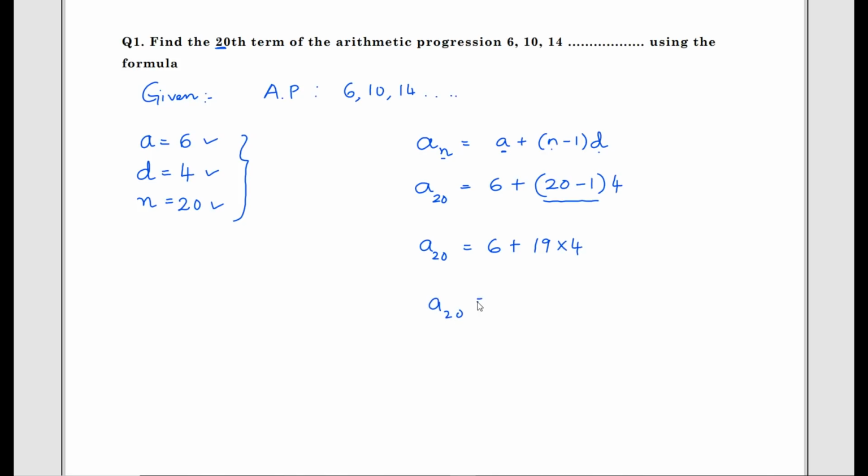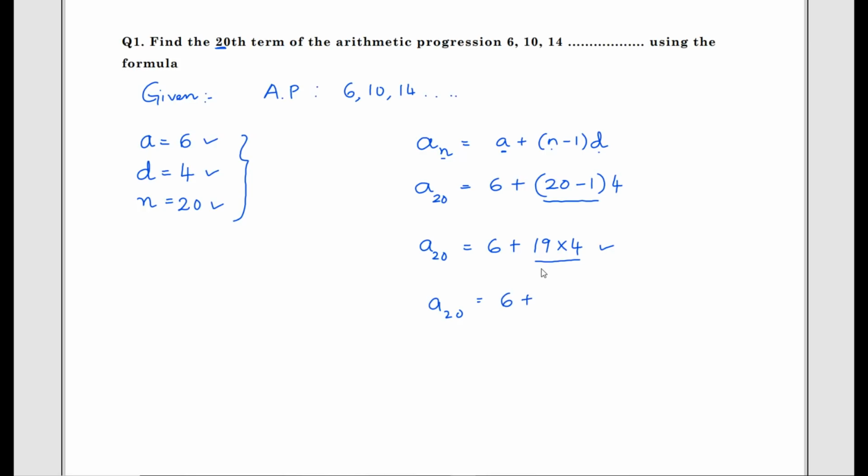A lot of students do this step wrong, because they add 6 plus 19, then multiply with 4. That is wrong. First you should do multiplication as per the BODMAS rule. First multiply, then add with 6.